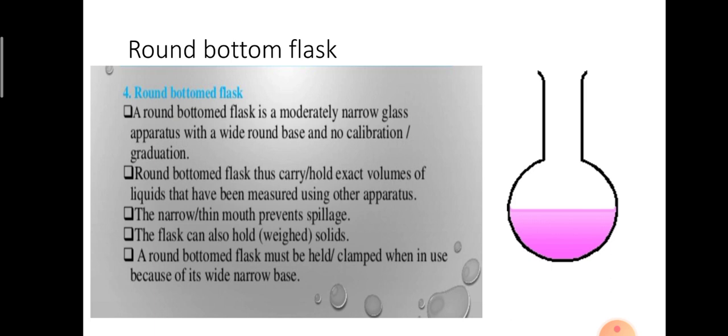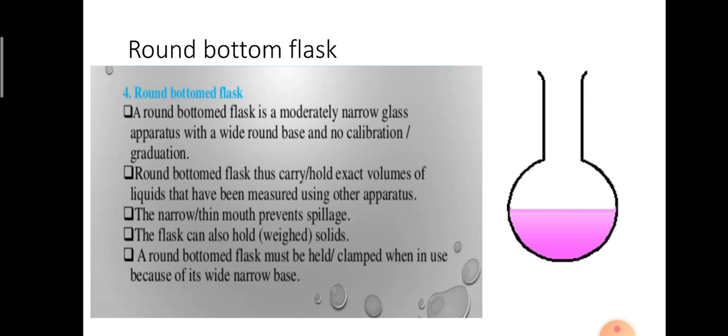It is used for gas preparation where heating is required, where we heat some chemicals. Because when we heat the chemicals, the heat is uniformly distributed throughout. Clear? Whatever is in the solution, we can heat throughout the reaction. That's why we use the round bottom flask for gas preparation where heat is required.